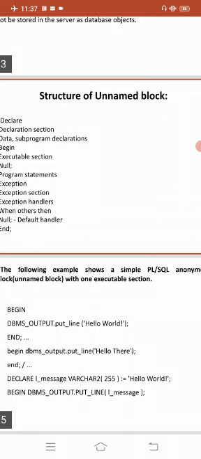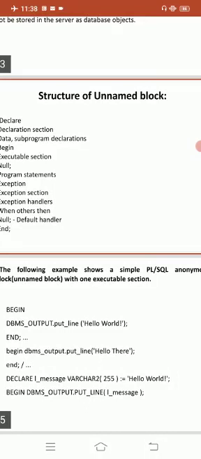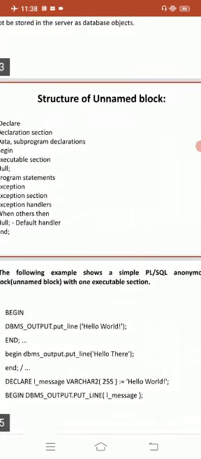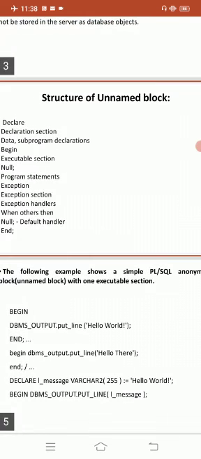Declare a message varchar2, because varchar2 is one of the data types, with up to 2550 characters allowed. You see hello world is assigned to the varchar2 variable message. Begin dbms_output.put_line, message, we can print the message, which is nothing but hello world. So here the program is successfully completed and we can print the output.